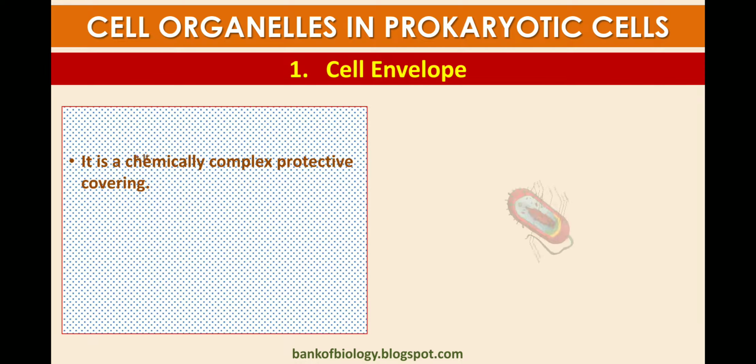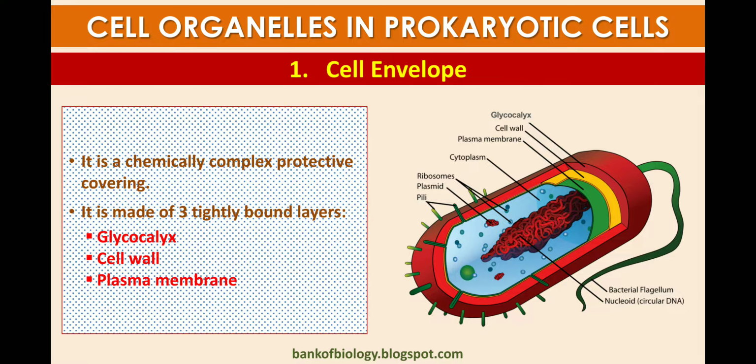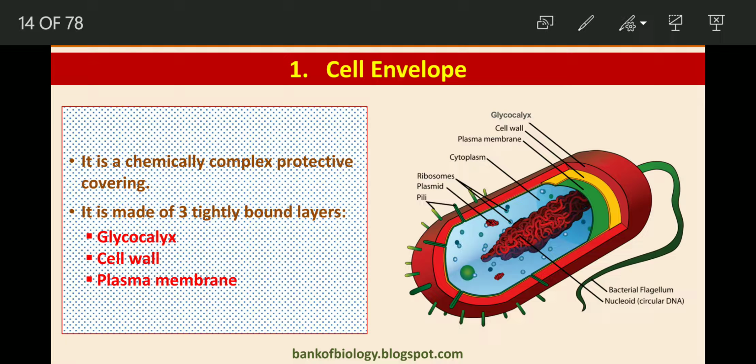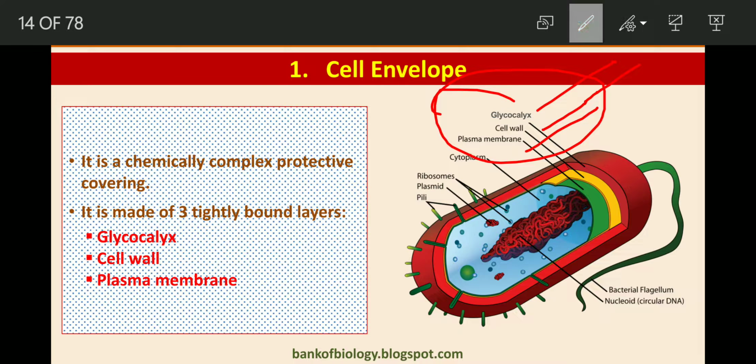The cell envelope is a chemically complex protective coating. The outer layer of the prokaryotic cell, which covers the cell, is called the cell envelope. It is made up of three tightly bound layers: glycocalyx, cell wall, and plasma membrane. These three layers cover the cell envelope.